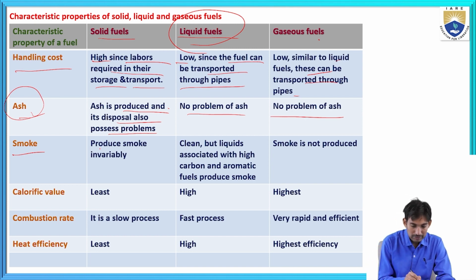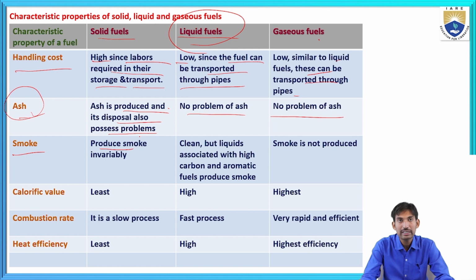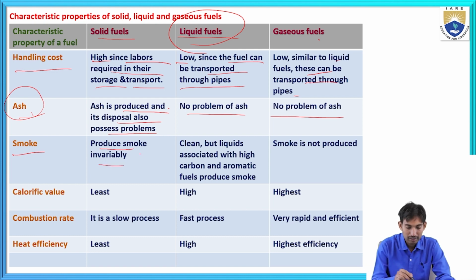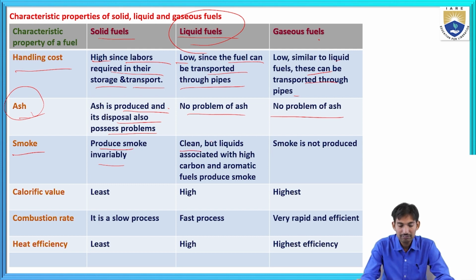On combustion, the solid fuels produce smoke invariably. For liquid fuels, the smoke is clean, but liquids associated with high carbon and aromatic fuels produce smoke. If the liquid fuels contain aromatic carbons, then that will produce smoke. In case of gaseous fuels, smoke is not produced. Gaseous fuels will not contain the aromatic hydrocarbons, so the gaseous fuel will not produce any smoke.